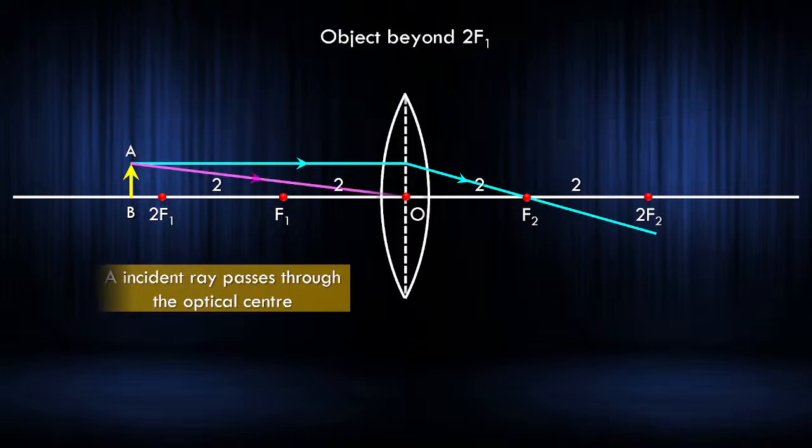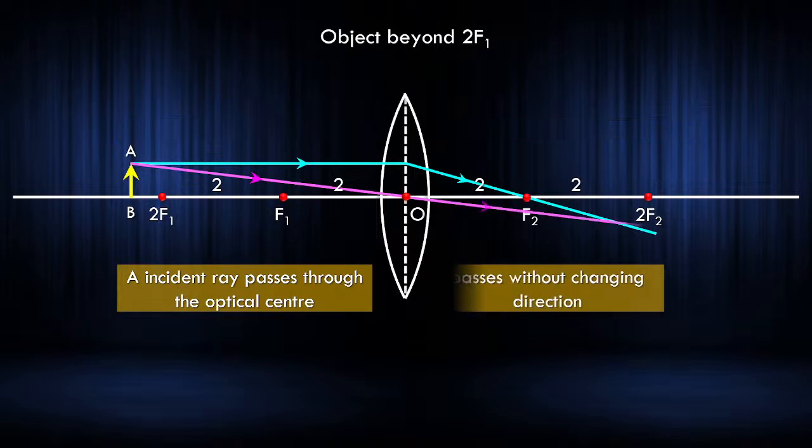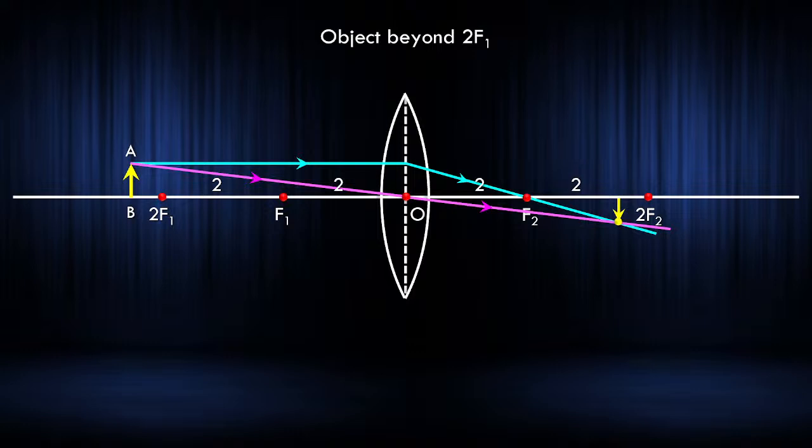Second observation. If the light is passing through the center, what will happen? It will go in the same direction. Next, third. Okay, now what happens? Can you see the purple line and the blue line intersecting here? Is it intersecting below the principal axis or above the principal axis? When it is intersecting below the principal axis, the image will be down, inverted. That is why the tree was inverted. Do you understand? I tried to watch a tree, but it was inverted because of this. So the image will be inverted.